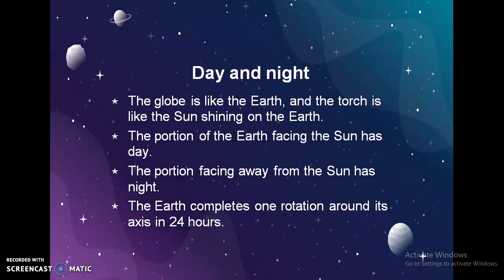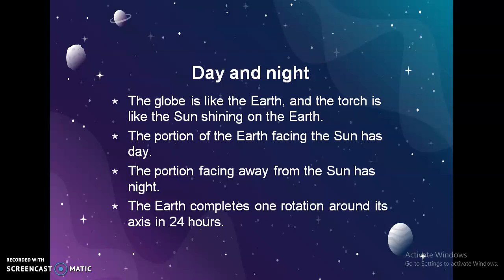Now, the globe is like the earth, and the torch is like the sun shining on the earth. The portion of the earth facing the sun has day. The portion facing away from the sun has night. This is how we know how day and night happen. When the sun faces the earth, that half portion of the earth has day, and the other half portion has night. Okay? The earth completes one rotation around its axis in 24 hours.